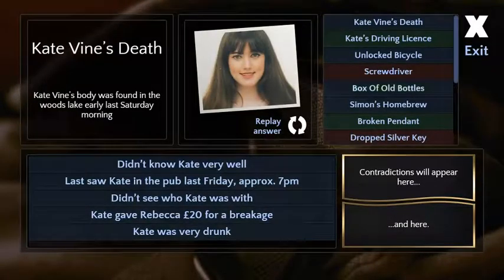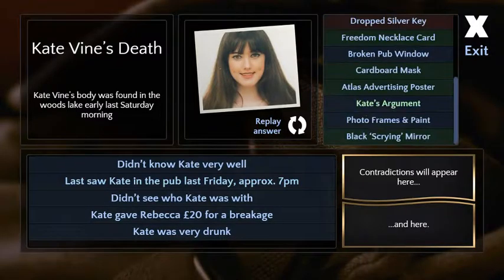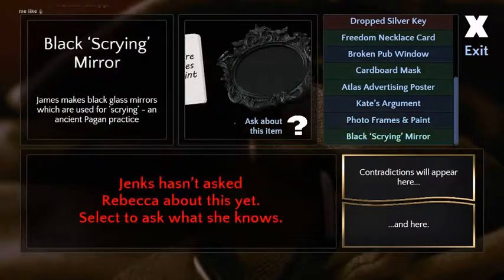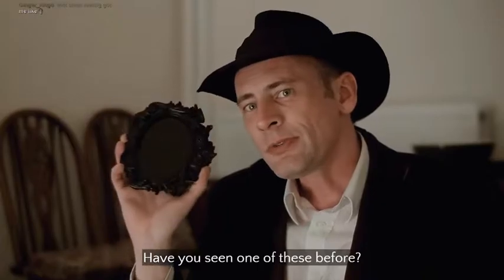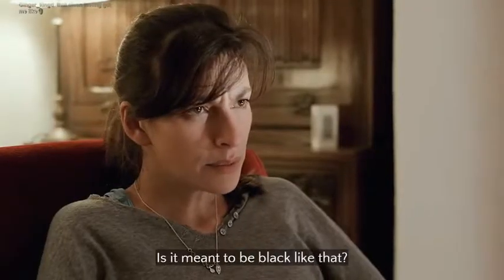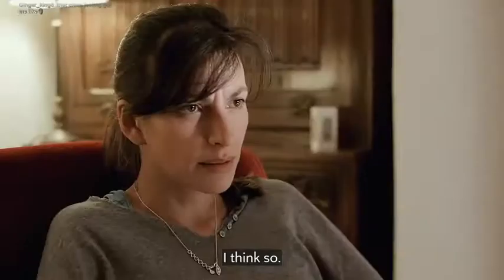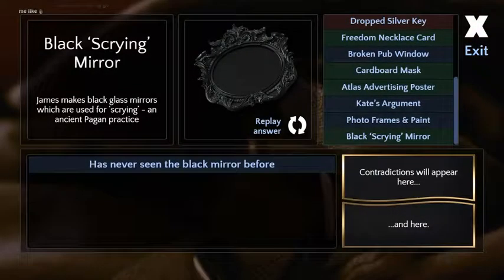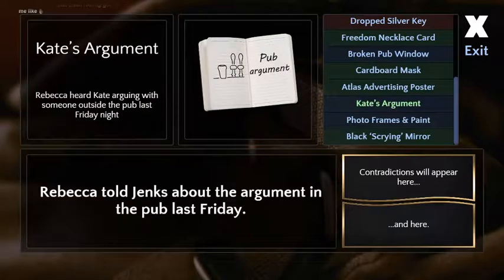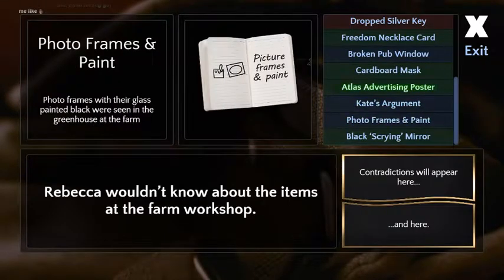A few more questions, if you don't mind. Tell me about the black scrying mirror. Have you seen one of these before? Is it meant to be black like that? I think so. Alright, never seen the Black Mirror. I heard it's a good TV show, you should look into that. Rebecca.